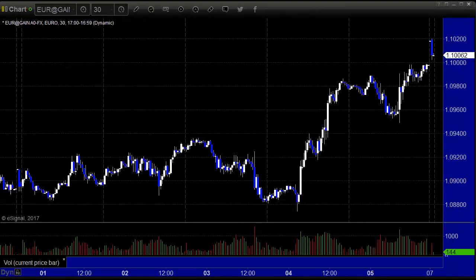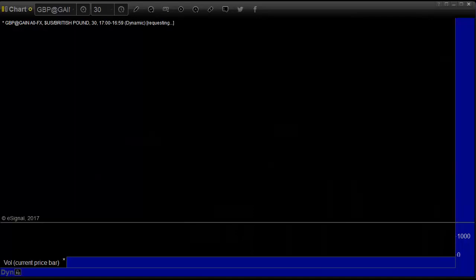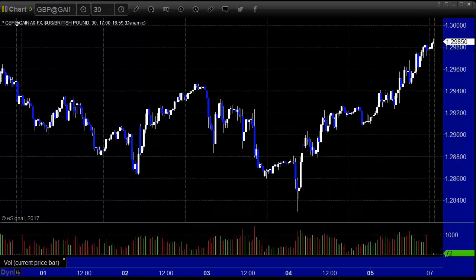Look at the intra-week action. Here's 30-minute candles on the euro dollar. The high to low for the week is only 120 pips. And again, Thursday was the big move. Prior to that move, it was a 60 pip range for the first 3 days of the week, which is largely untradeable.